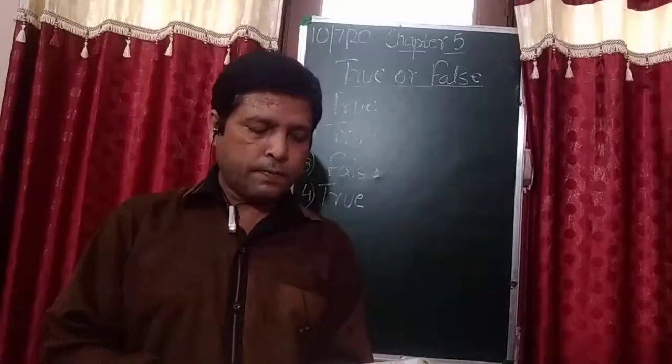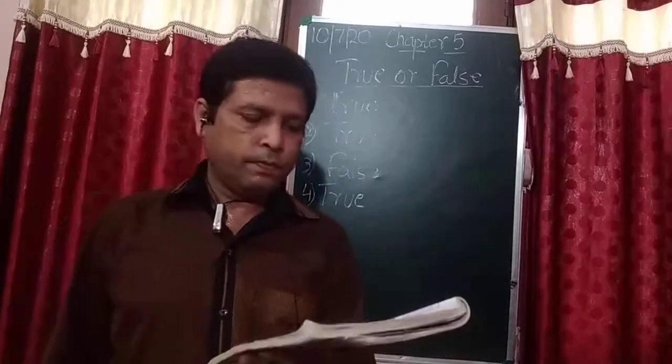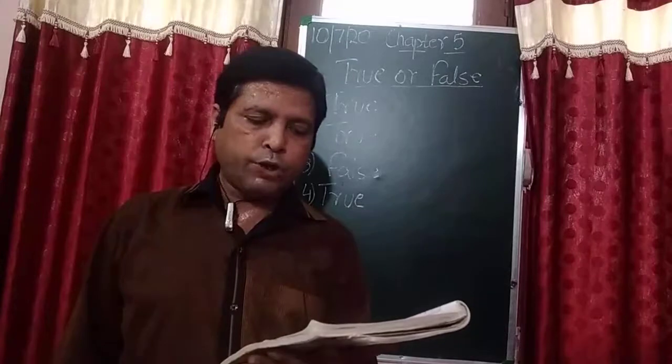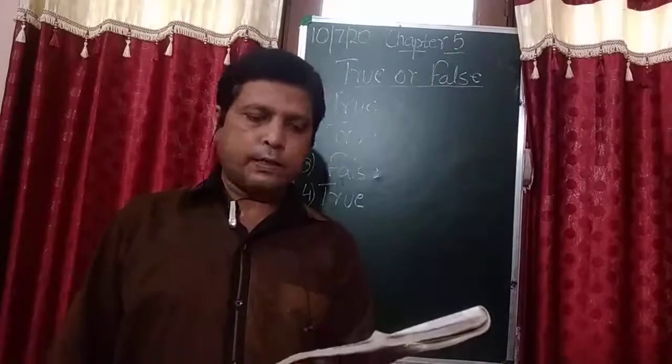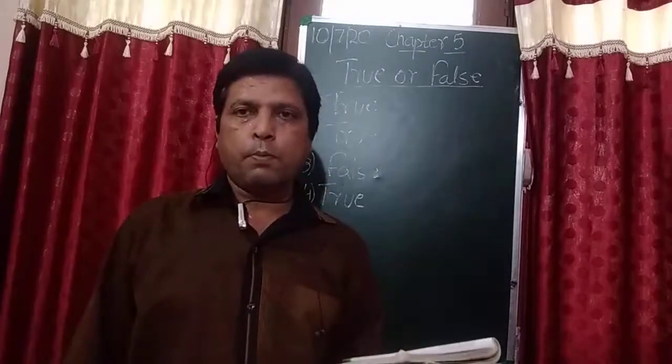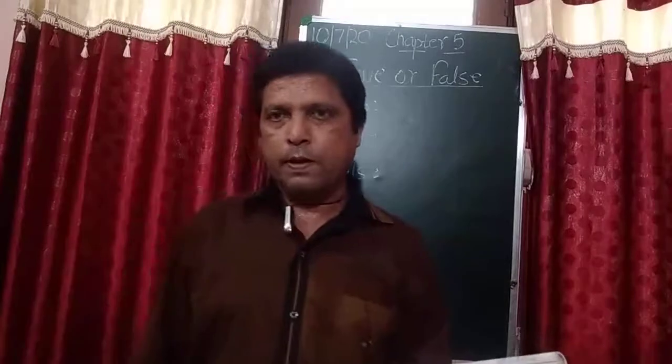Now next, the force applied by a magnet on an iron object is called magnetic force. Yes student, this is true, because I already explained what magnetic force is.